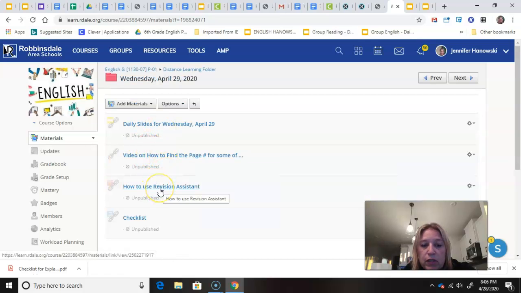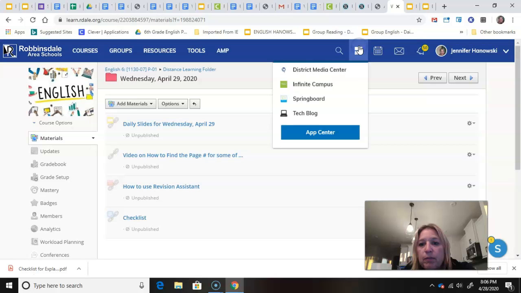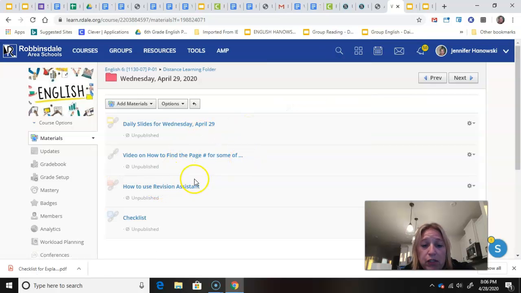how to use Revision Assistant. We've watched this before on how to figure it out and how to find it. But remember, you go up here and then you can see Springboard and you'll go into there. But watch the video again if you can't remember how to get in. We are doing Unit 2 Embedded Assessment 2 when you have to pick which Revision Assistant you're using.